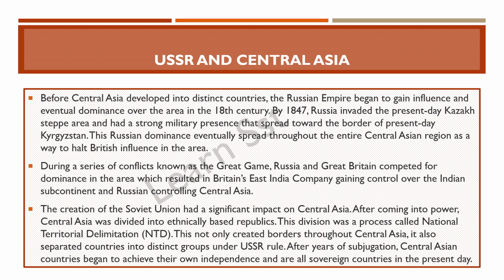During a series of conflicts known as the Great Game, Russia and Great Britain competed for dominance in the area, which resulted in Britain's East India Company gaining control over the Indian subcontinent, whereas Russia controlled Central Asia. So these were the imperialist nations who were trying to get more and more countries under their control and to make those countries their colonies. So the Indian subcontinental region was completely under the dominance of the Britishers, whereas Central Asia came under the dominance of Russia.